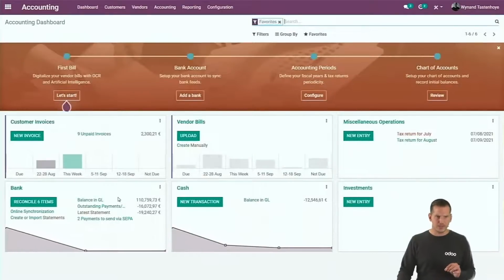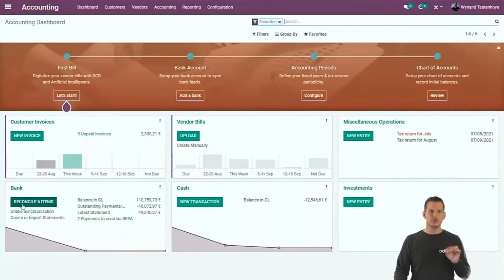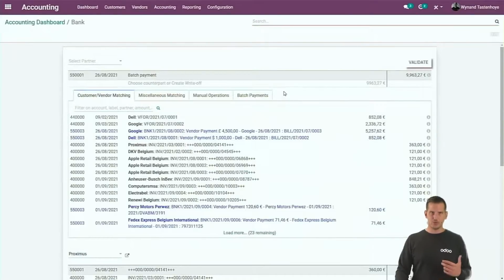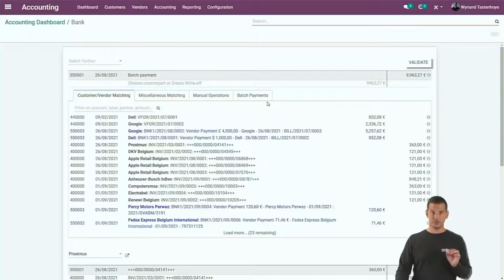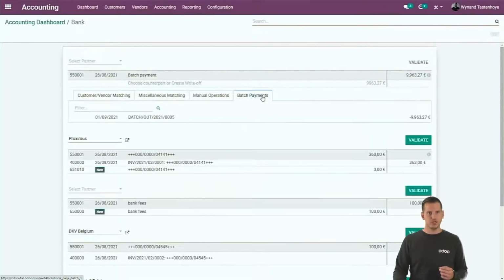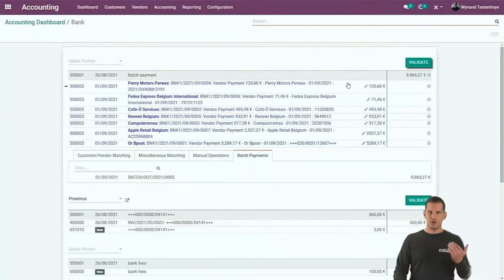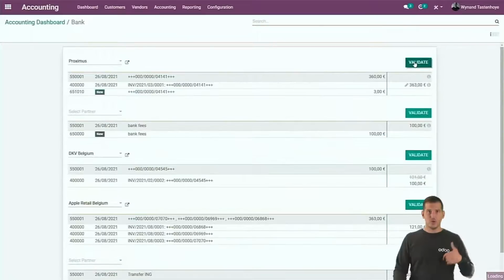If you go back to the dashboard, you will see the number of items you need to reconcile here. Just click on it, and we will open our reconciliation screen. All the different gray lines are in or outgoing payments. So let's reconcile all of them together. The first one is about our batch payment that we just created before. You don't want to select all the payments again, of course, so just click on the tab for the batch payment and select your batch payment. All the different payments in there are immediately linked to it,